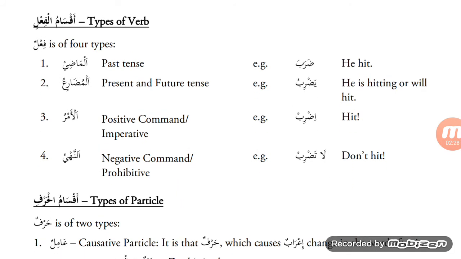Aqsamul fi'li, types of verb. Fi'l is of four types. The first type is al-madi, past tense, fi'l madi. For example, daraba, he hit. This is a past tense verb. Daraba yadribu.